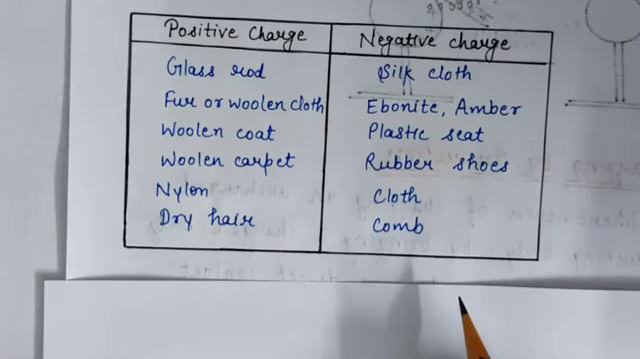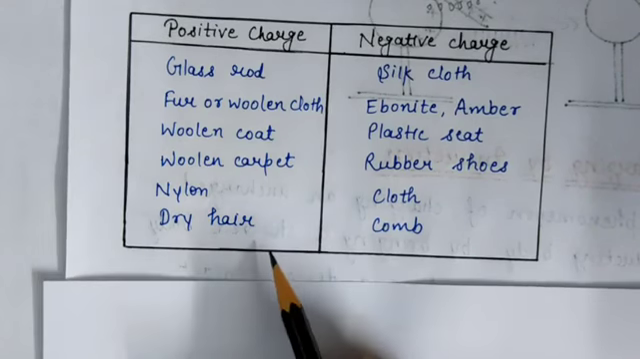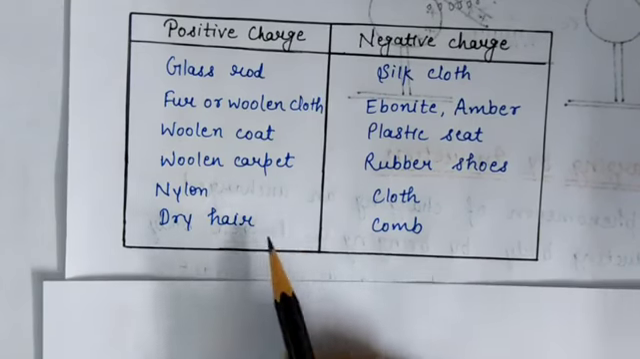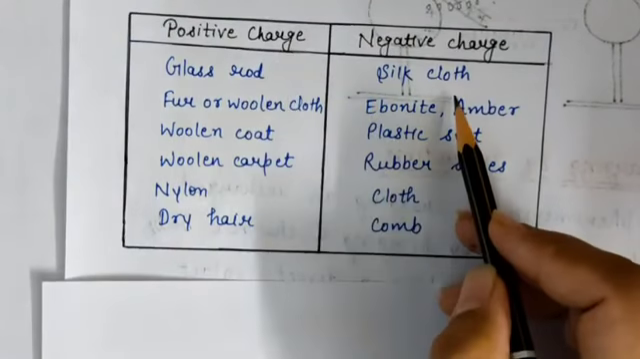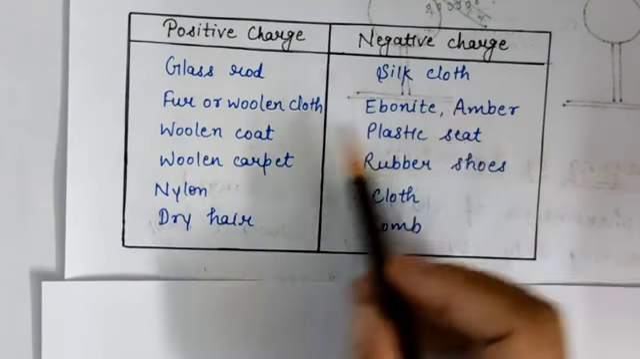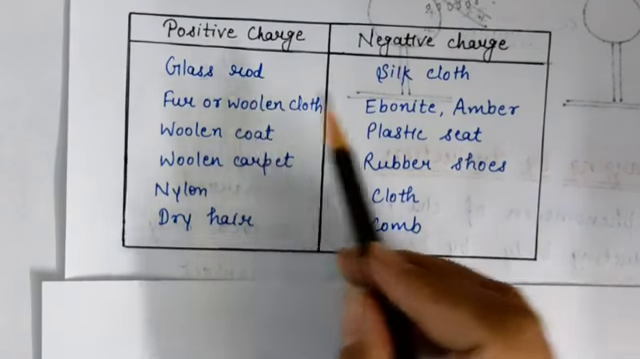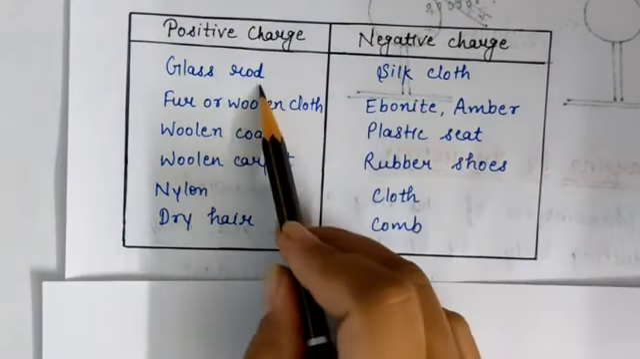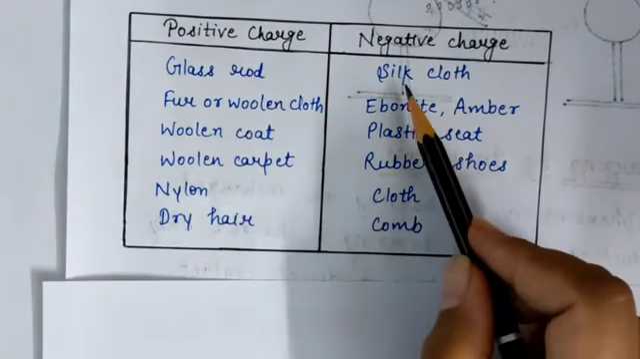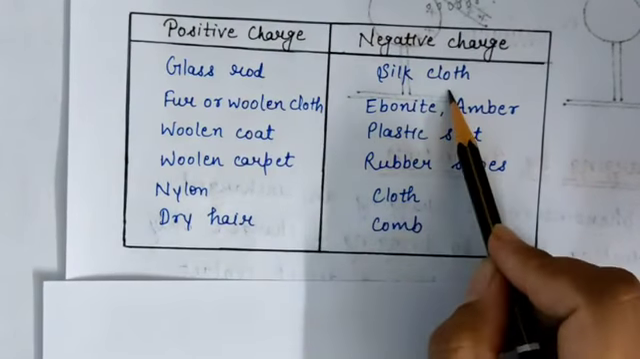Now this table shows the pair of objects which get charged on rubbing against each other. Okay. In this table we have divided the objects into two classes. First is positive charge and the other is negative charge. Means when you rub the glass rod and silk cloth with each other, then the glass rod gets positive charge and silk cloth gets negative charge.